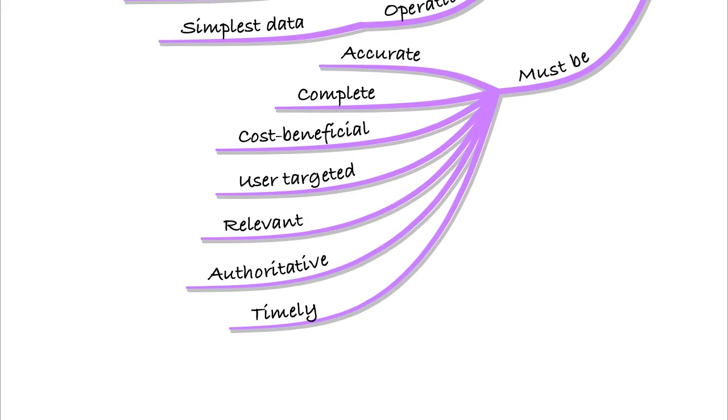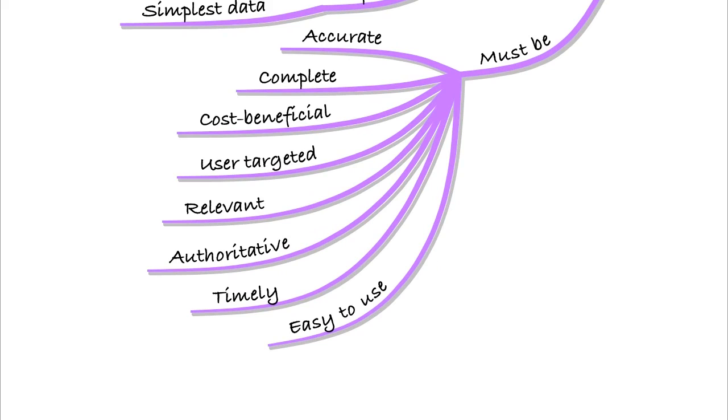It also needs to be timely. So information must be timely, i.e. there's no point in giving someone information from last year or last month if they need real-time data. Lastly, it needs to be easy to use. So the information that you're using needs to have that ease of use. It needs to maybe have some sort of system that presents it in a user-friendly way. So all of those things must be there for information to be usable.